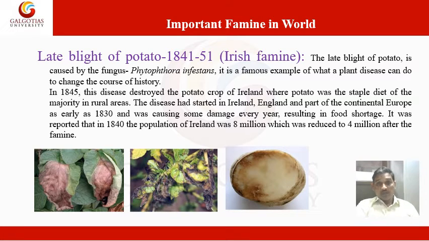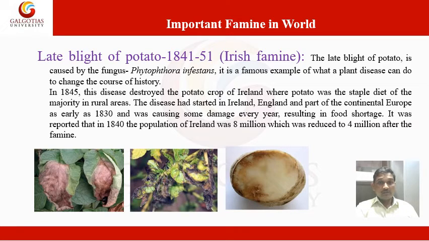The disease had started in Ireland, England, and parts of continental Europe as early as 1830, and was causing some damage every year, resulting in food shortage.